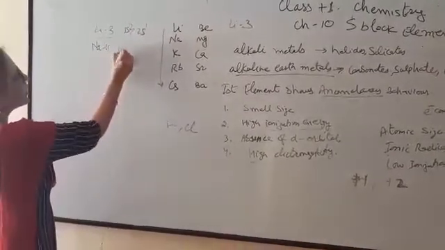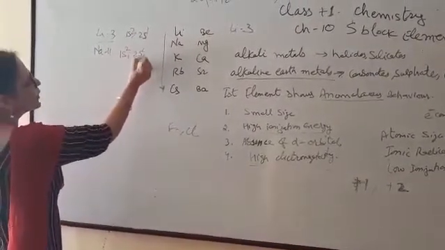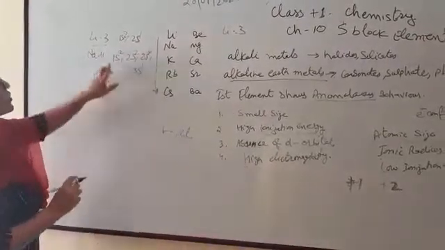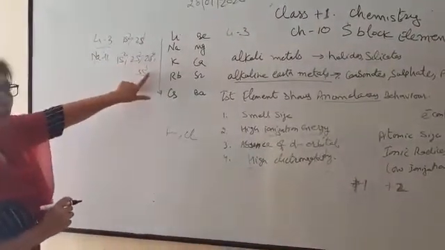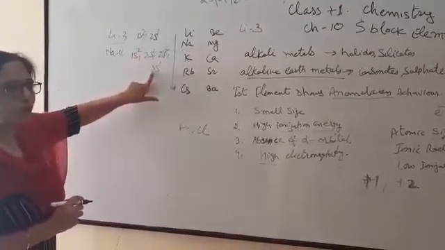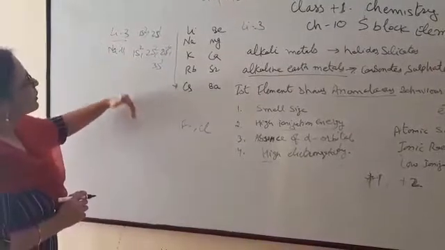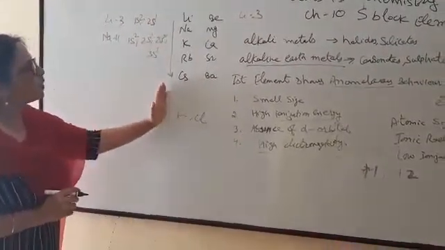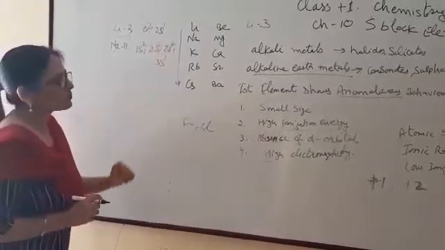In the case of sodium, it is 1s2, 2s2, 2p6 and 3s1, so 2, 8 and 1, 11 electrons are filled, and the number of shells is 3. So with the increase in atomic number, the size of the atom also increases when we move top to bottom along this group.